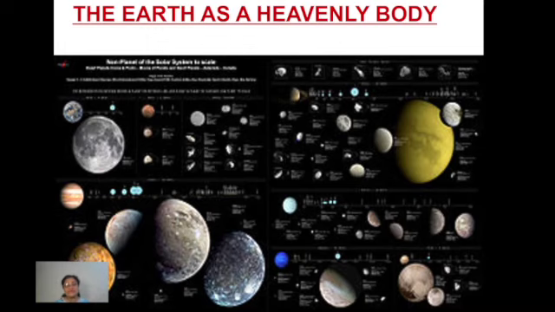Basically, if you try to see all the heavenly bodies we have, especially in the solar system, most of them are spherical in shape. So it is assumed that because most of the heavenly bodies, especially all the planets, are spherical in shape, Earth is also a spherical shaped body. This is another point added in support of it.